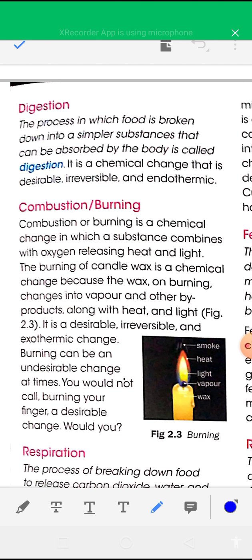Next type of chemical change is digestion. What is digestion? The process in which food is broken down into simpler substances that can be absorbed by the body is called digestion. And digestion is a chemical change which is desirable, irreversible, and endothermic change.